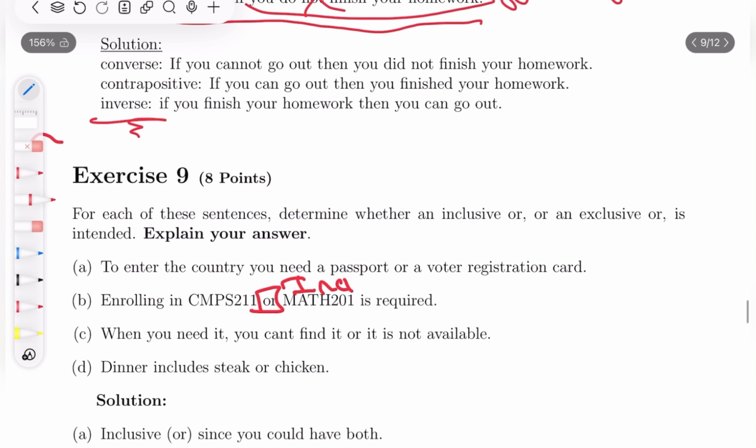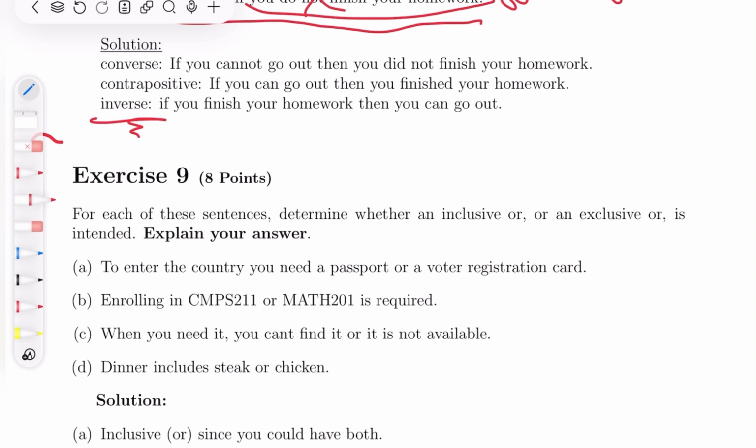But maybe you were thinking about it in the context of someone in his first semester in uni, then you could register for either one, because registering for both maybe would be a lot of workload. You could think about it like that. Actually, these types of questions are sometimes tricky, because it's really sometimes up to interpretation. But yeah, try to think about it logically and see what fits better.